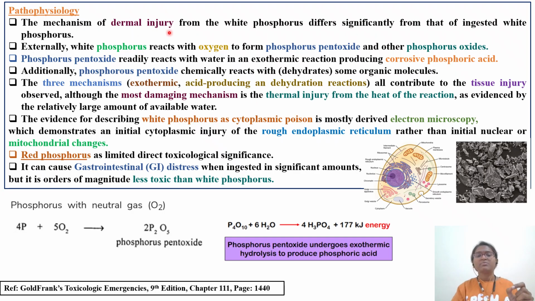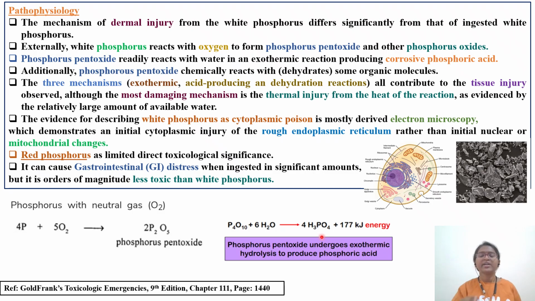The mechanism of dermal injury from white phosphorus differs. Till now we have studied oral phosphorus: primary phase, secondary phase, tertiary phase. Now we'll see how it affects when phosphorus is exposed through the dermal route. White phosphorus reacts with oxygen and forms phosphorus pentoxide or other phosphorus oxides. This phosphorus pentoxide reacts again with water in an exothermic reaction, releasing around 177 kilojoules of energy with each reaction, producing corrosive phosphoric acid. This H3PO4 is highly corrosive.